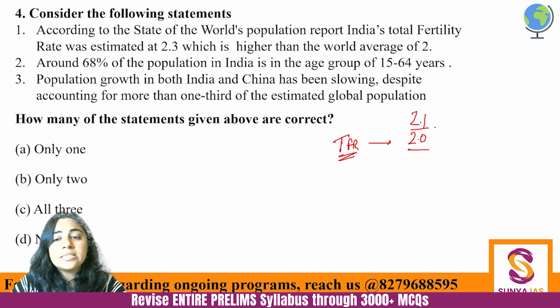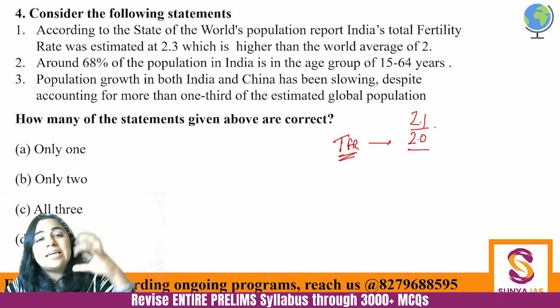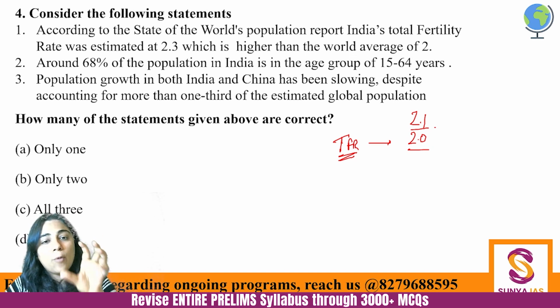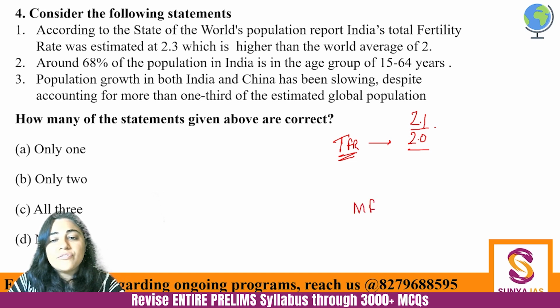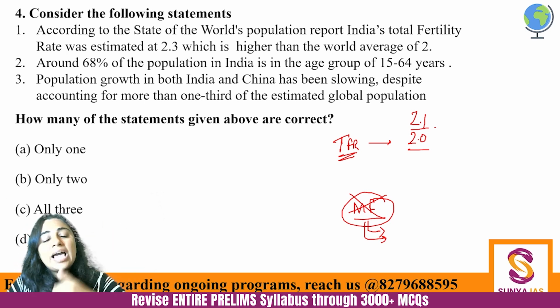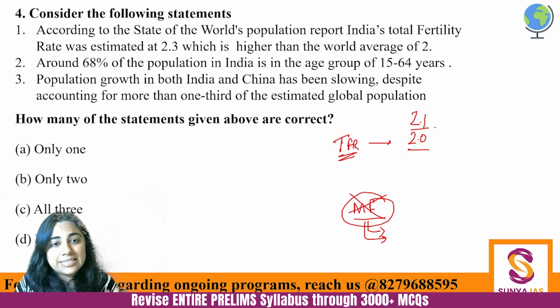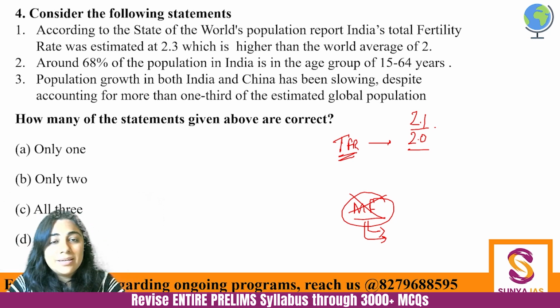Replacement level TFR means how many children a woman needs to have to actually replace the exact amount of population that exists right now. Okay, so what we assume is that there is a male, there is a female, this is the couple, and if they have 2 children, when they eventually die, they have replaced their own existence on this planet. Now, this is the state that will keep on continuing, right?